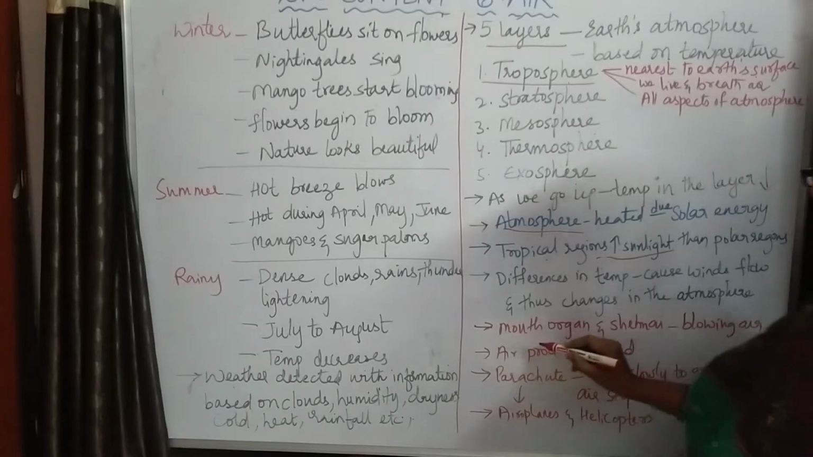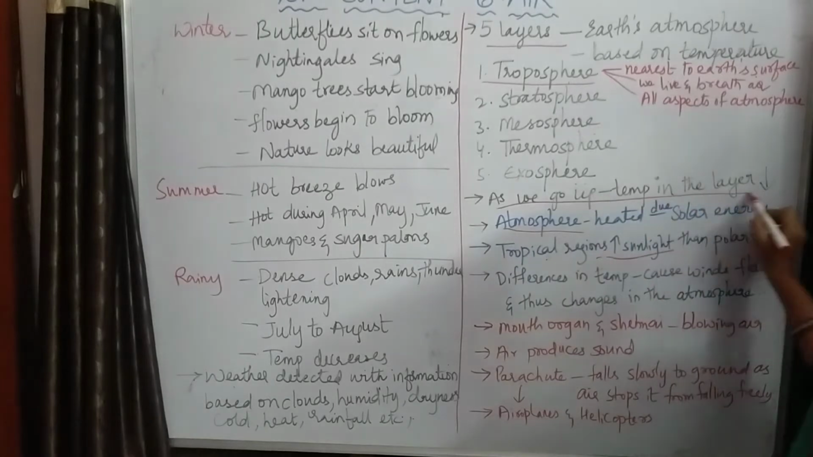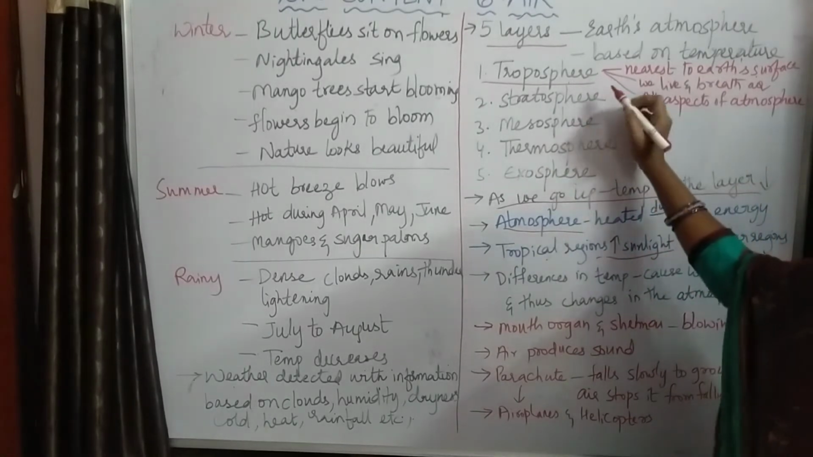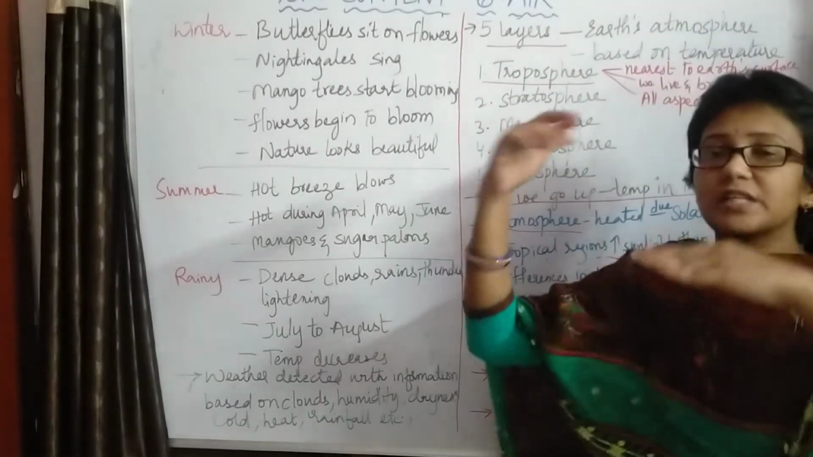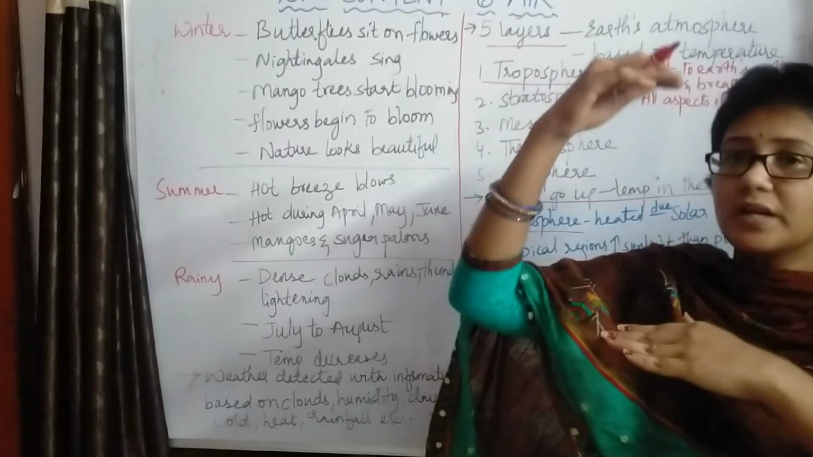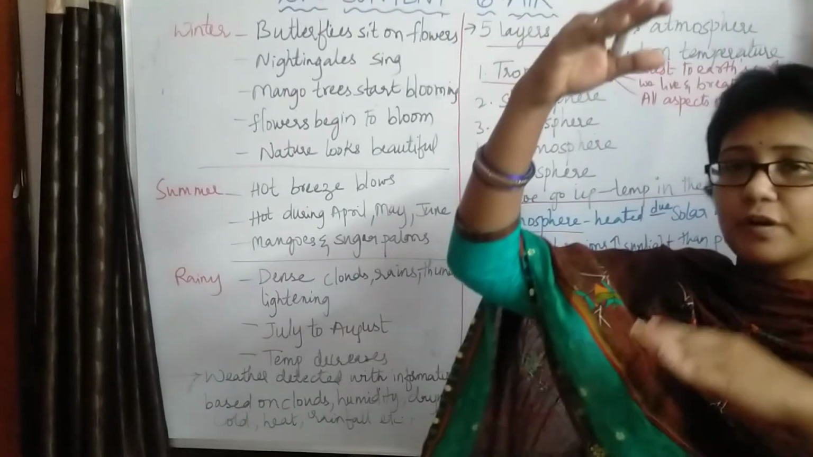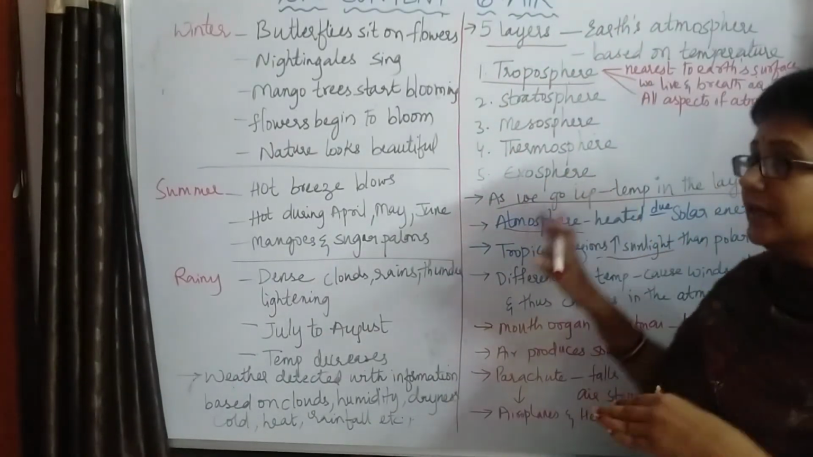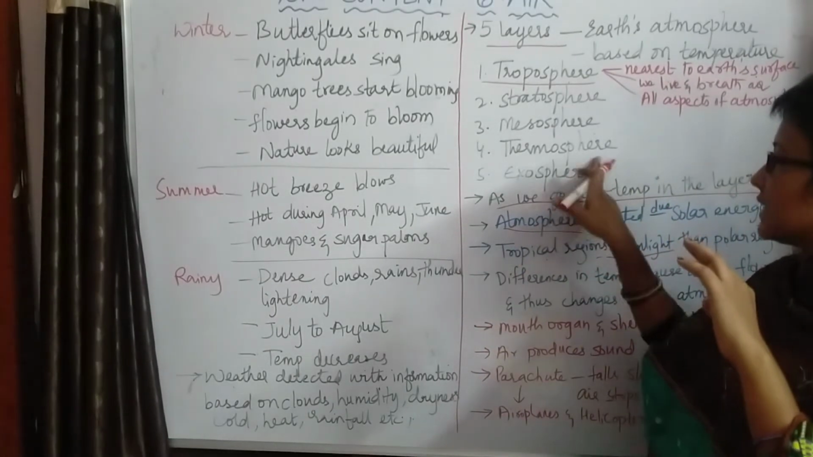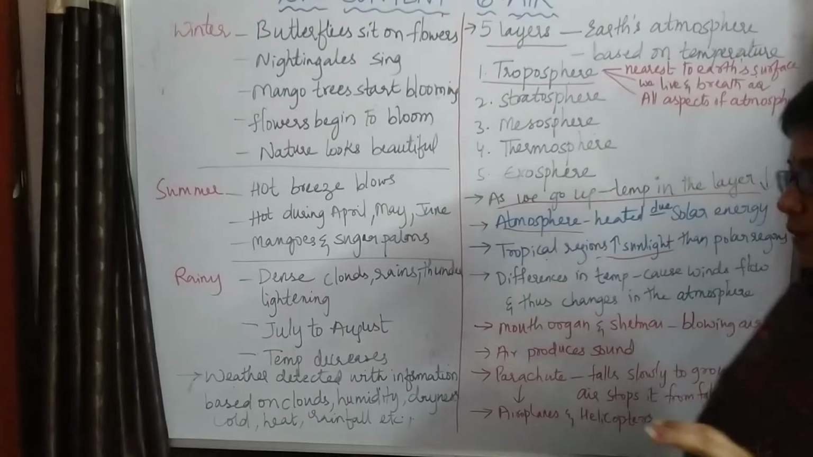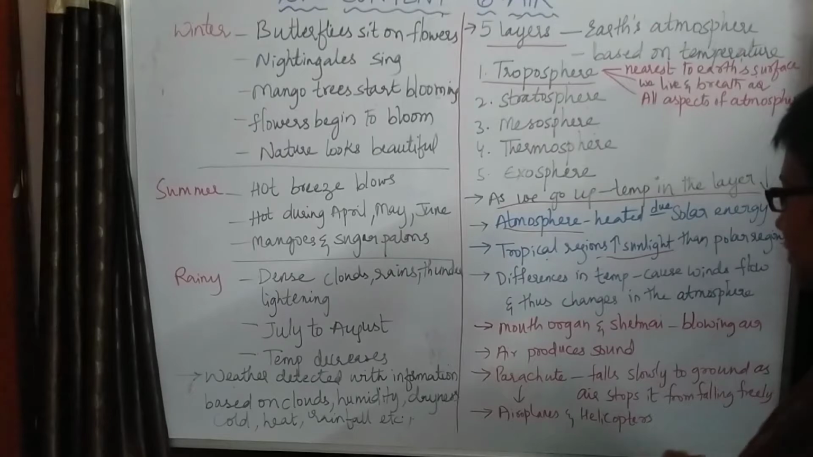Another point is that as we go up, the temperature in the layers decreases. As we go forward from the troposphere, next we have the stratosphere, then the mesosphere, ionosphere, thermosphere and exosphere. As we move from the troposphere layer up to the exosphere layer, the temperature decreases. The temperature of the exosphere is very low compared to the troposphere.